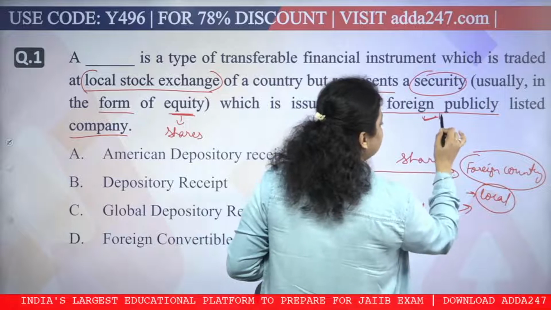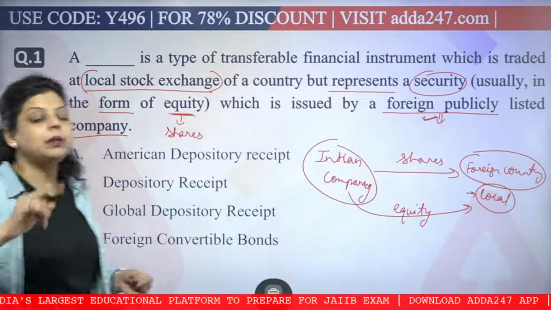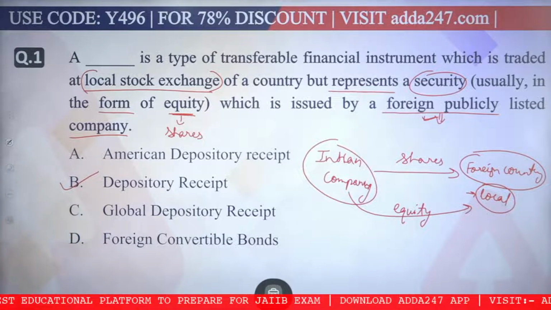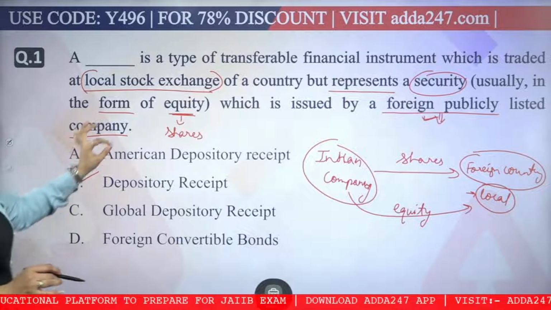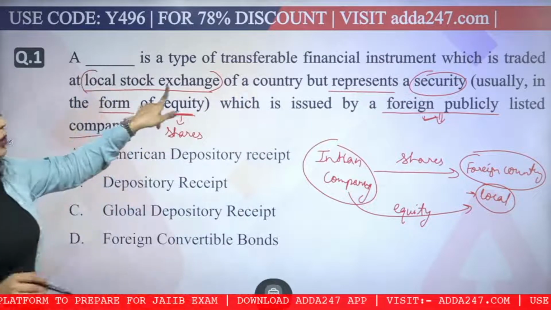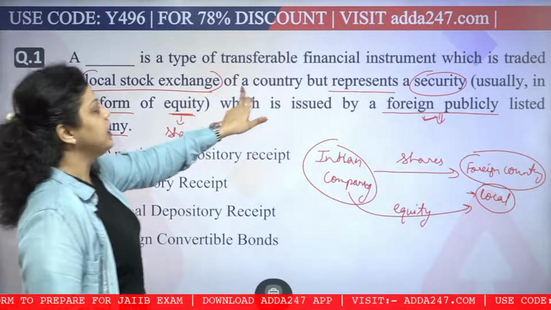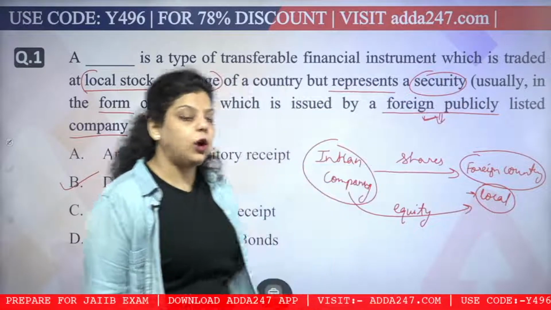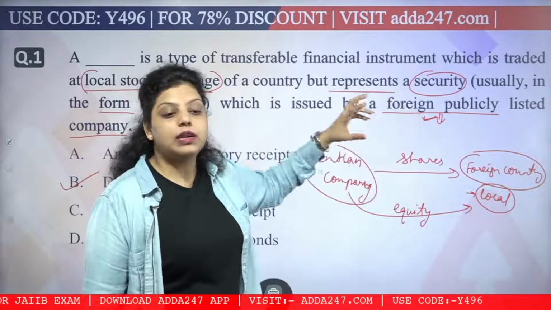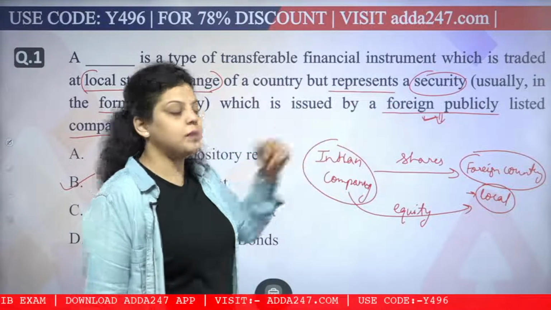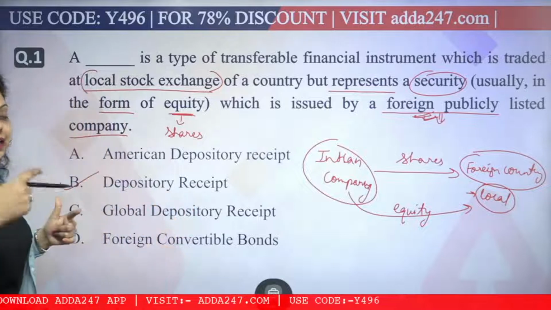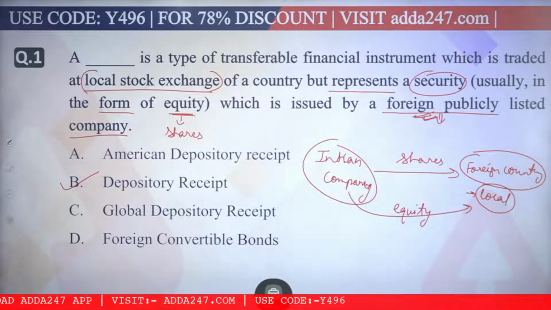It means it is a foreign publicly listed company. So simply we can say it is the depository receipt. What is a depository receipt? A depository receipt is a transferable financial instrument which is traded at the local stock exchange of a country, but represents a security, in the form of equity. It is representing the Indian company's equity in the foreign market, and the company will be known as a foreign publicly listed company, because that company belongs to India. That's why the right answer will be B.